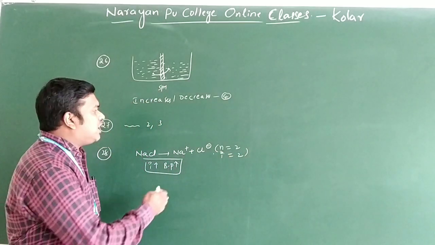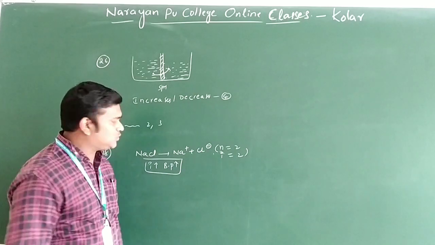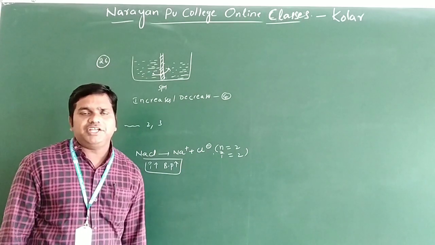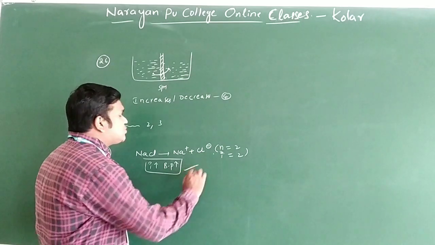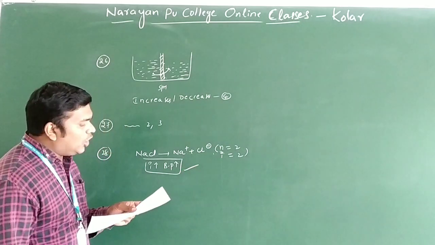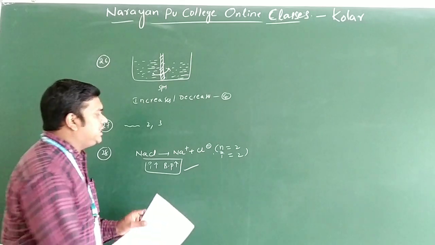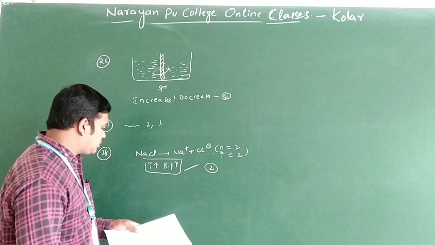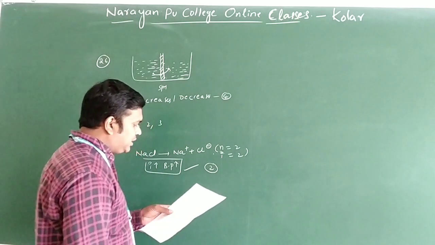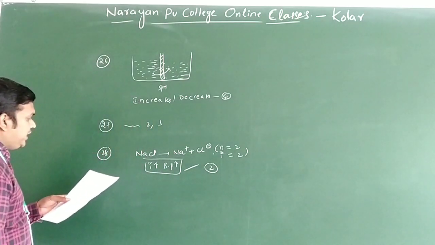So the number of ions increases, the elevation in the boiling point increases, and thereby the boiling point of the solution increases only. So the answer is option 2. This is question number 28 only.